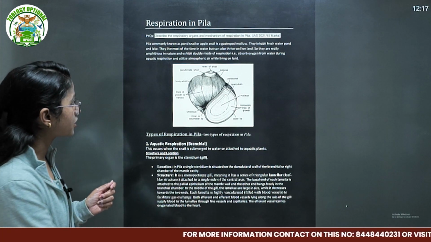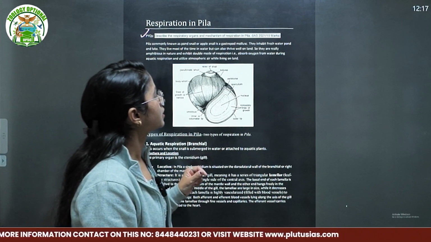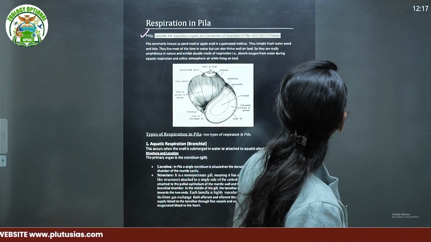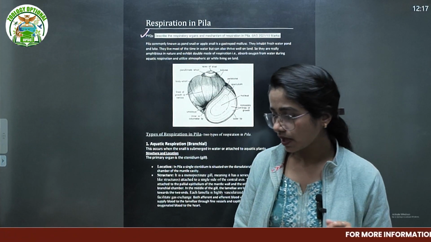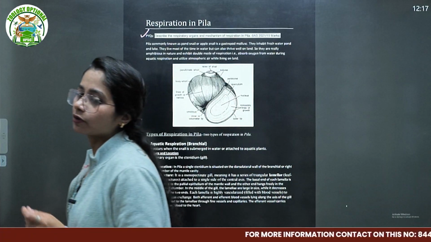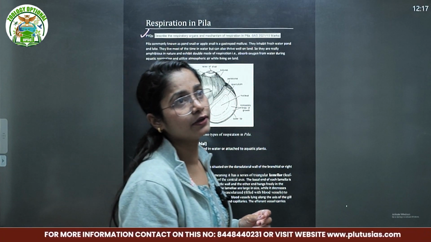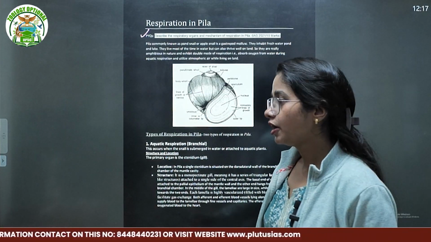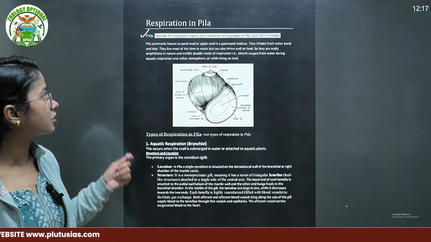For reference, I have mentioned the PYQs also. Describe the respiratory organ and mechanism of respiration in Pila, that is in UPSC 2021, for 15 marks. Other than Pila, there is a Unio question in 2024 and Unio in 2020, and Sepia, that is cuttlefish, a question in 2024, and the topic is the same. The topic is respiration.